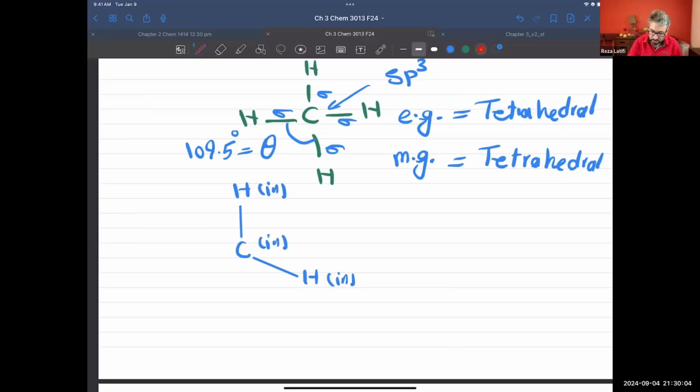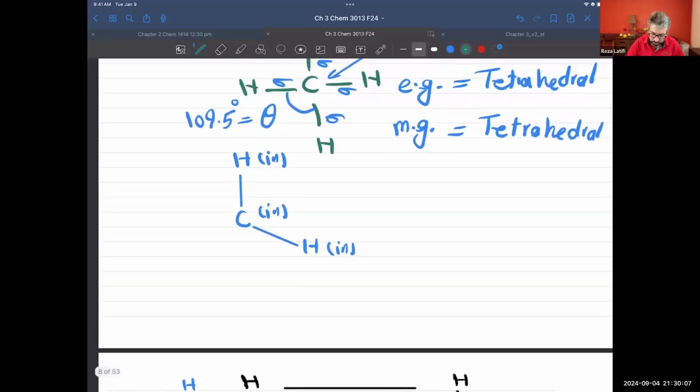Next, one of the hydrogens will be pointing toward you. This hydrogen will be pointing to you. So I'm going to say I have a hydrogen that is out, or pointing to us. And the next hydrogen will be at the back of the molecule. And this is the way we're going to show it.